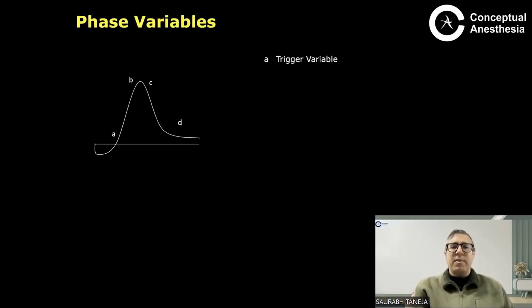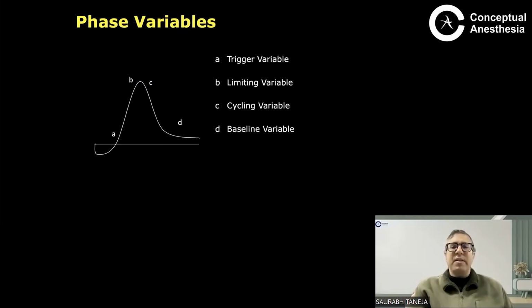So let us see what happens. A is the trigger. There the breath is triggered. B is the limiting variable. C is the cycling variable that switches from inspiration to expiration. And D is the baseline variable, that is the expiratory variable.